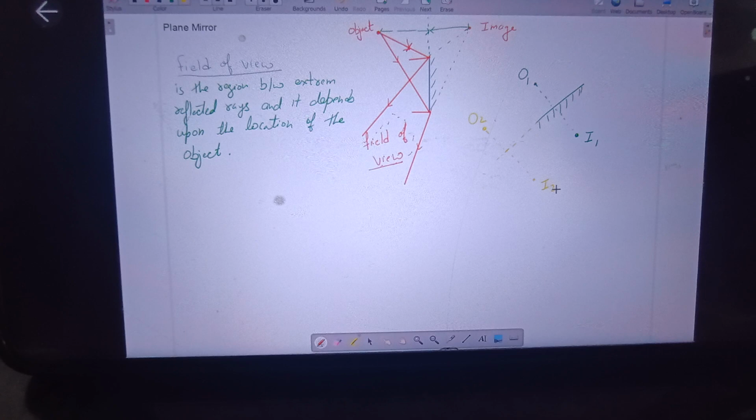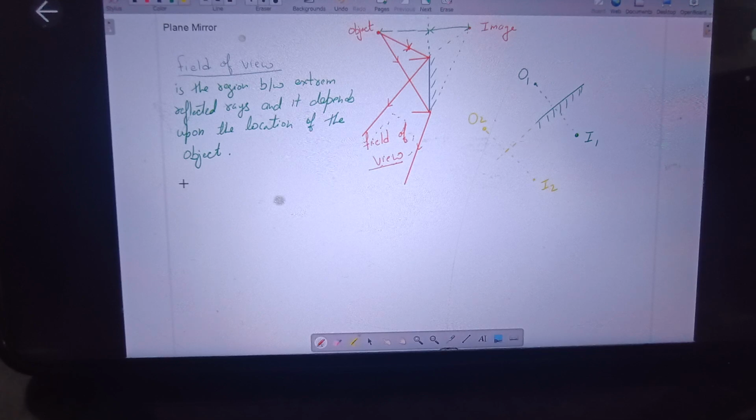Okay then. Next, what type of question will you get from field of view? They will ask you for how long you are able to see the object, or what is the range in which you'll be able to see an object. In all such types of questions, or what will be the height of the object, or what will be the minimum size of the image to see the complete image of an object, all these questions can be approached by using the concept of field of view.